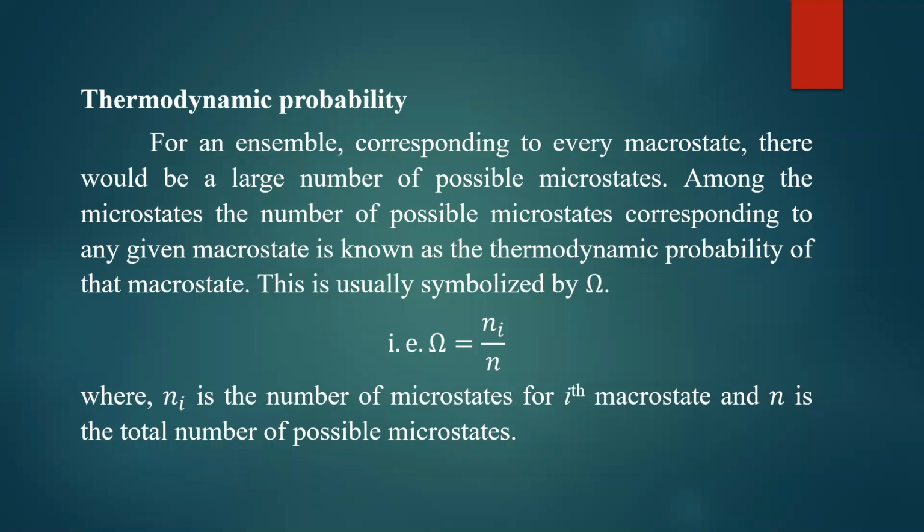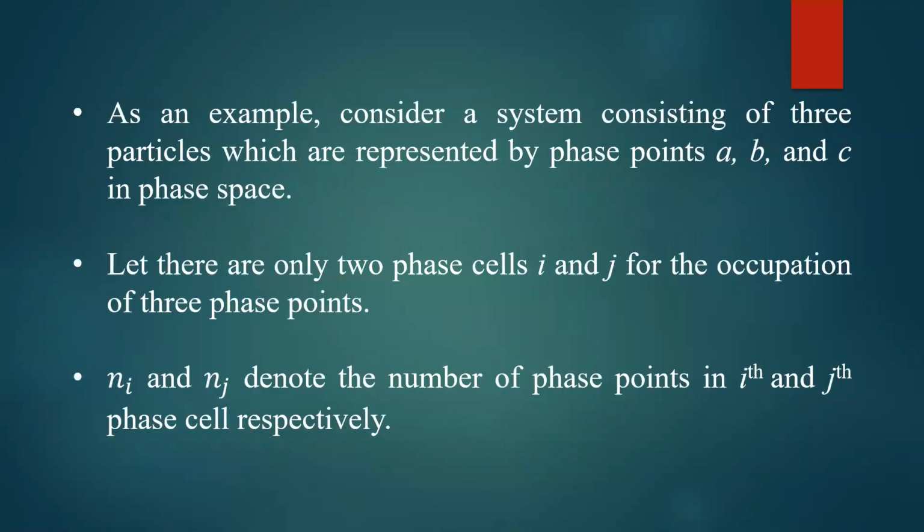I will give you a simple example to understand this thermodynamic probability. For example, consider a system consisting of 3 particles which are represented by the phase points A, B, C in phase space. The particles considered in the system are A, B, and C. Let there be only 2 phase cells I and J for the occupation of these phase points. These particles A, B, and C can be observed either in cell I or cell J. Only 2 cells are there.